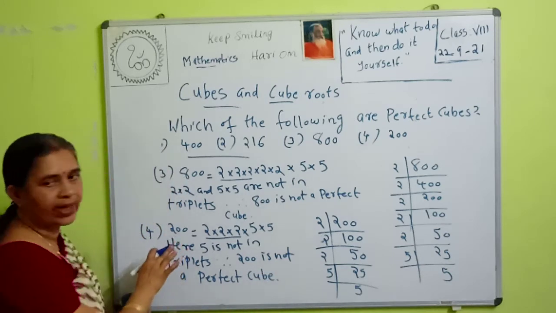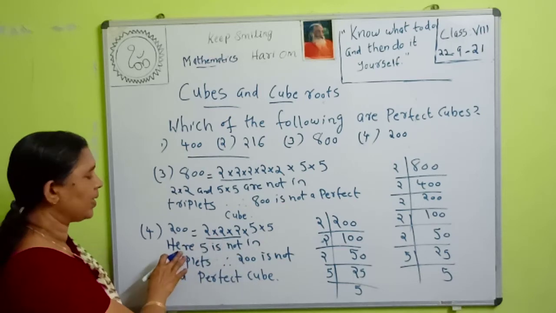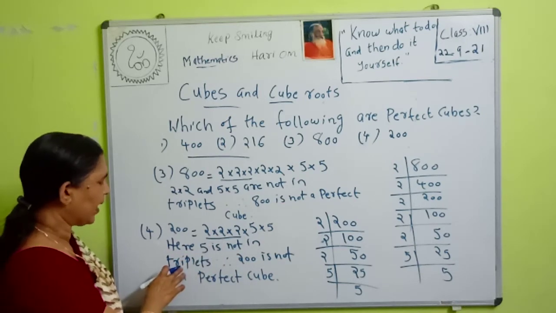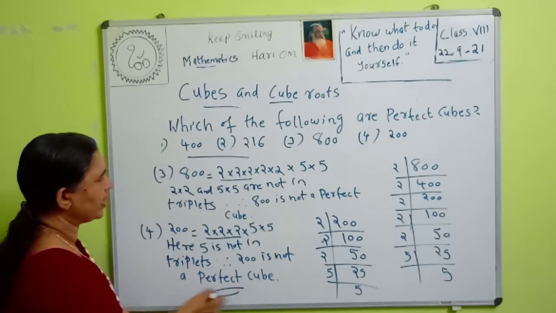Then 200 we write as 2 into 2 into 2 into 5 into 5. Here 5 is not in triplets. Therefore, 200 is not a perfect cube.